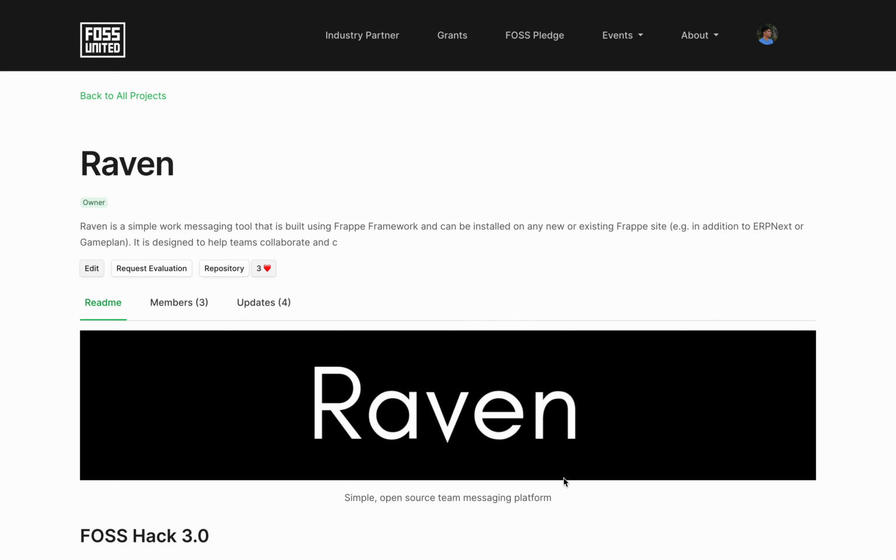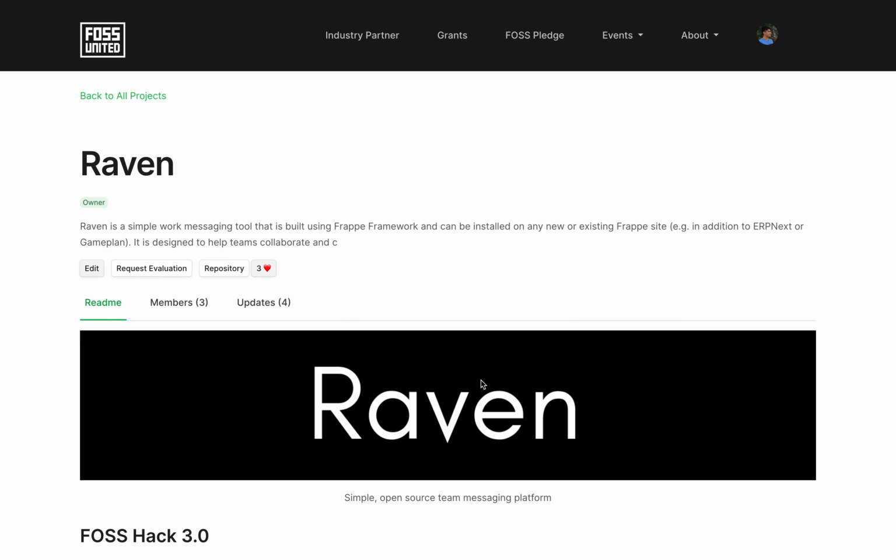So it just makes sense that we use the same server, we just deploy another Frappe app that is Raven, so that we can collaborate with each other. Now it's a very simple app. We do aim to add many features, including third-party integrations, as well as bots and reactions later.